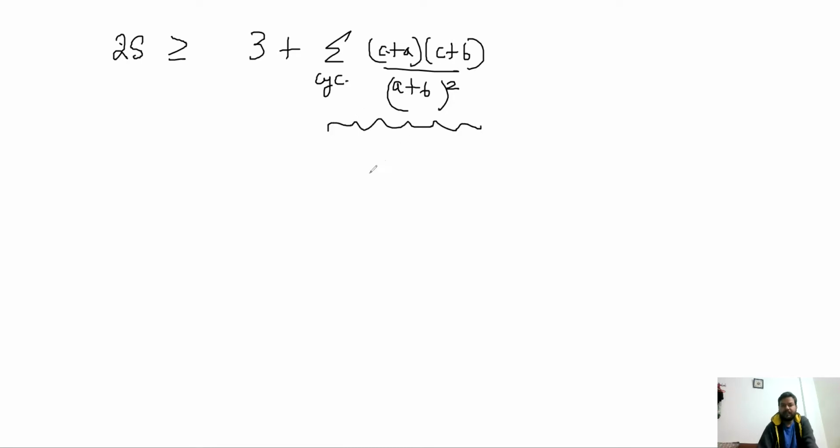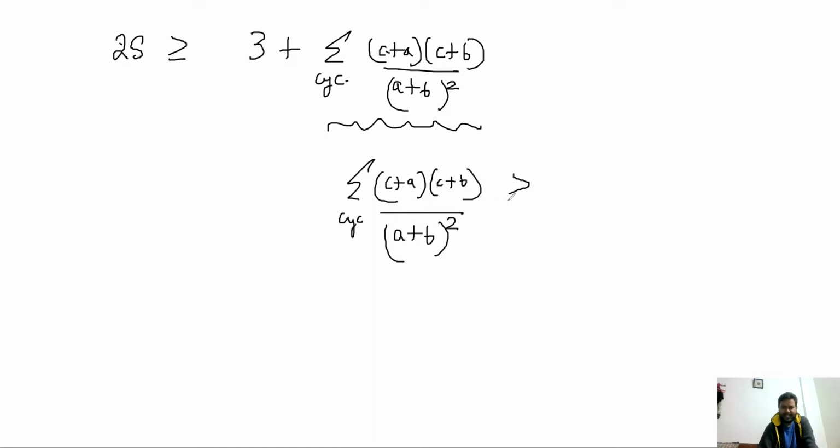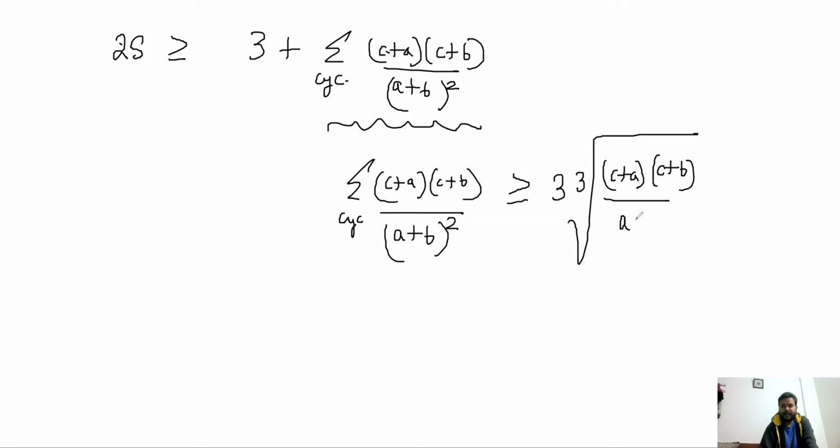By AM-GM, this summation cyclic (c plus a)(c plus b) by (a plus b) whole square will be greater than or equal to 3 times the cube root of the GM. The GM will be (c plus a)(c plus b) by (a plus b) whole square, and similar terms.